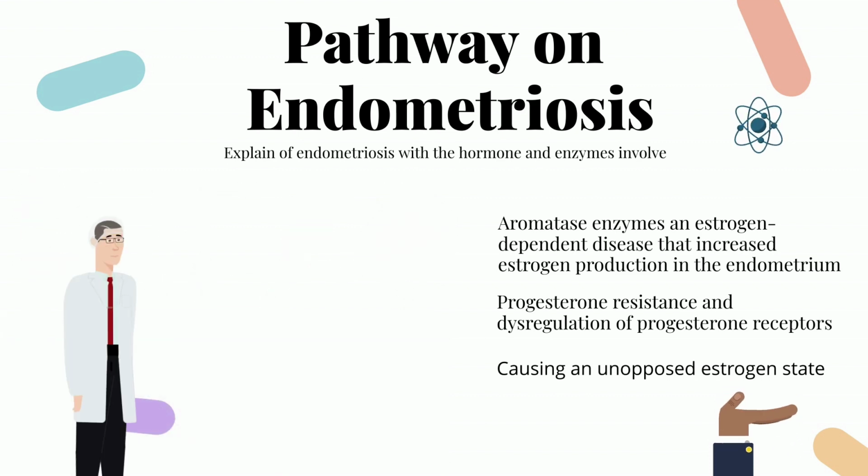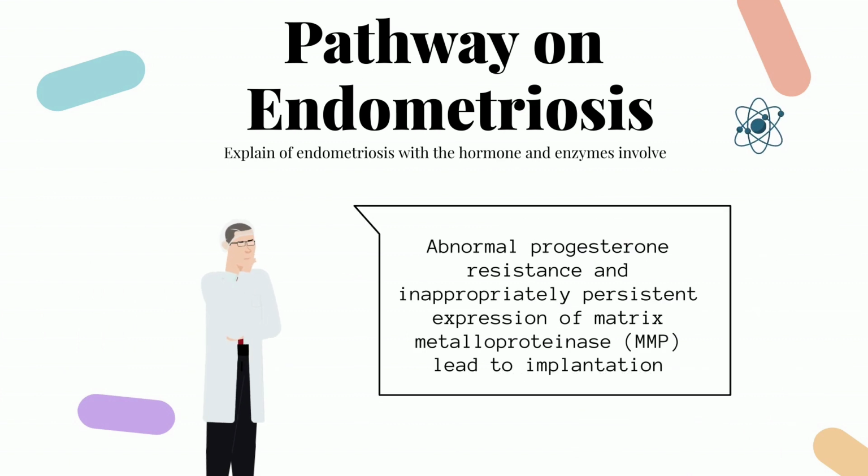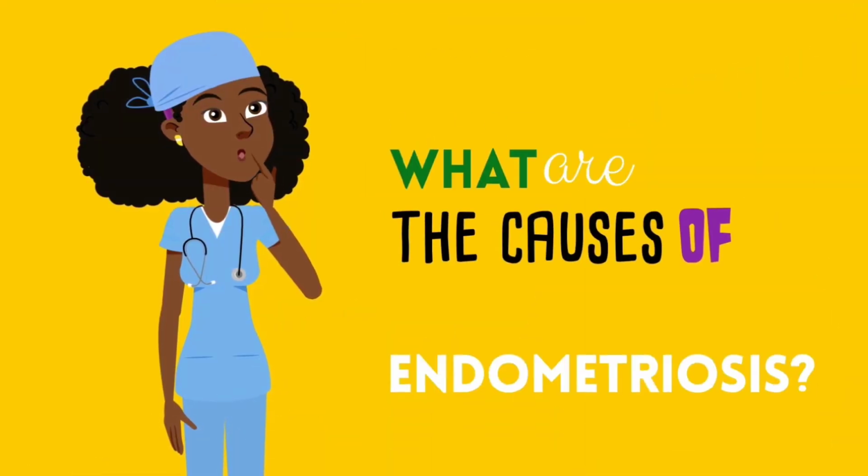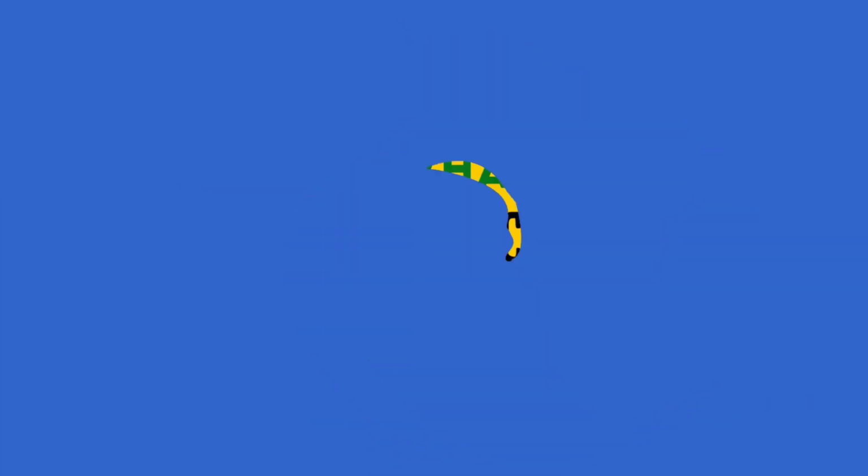irregular or heavy periods. Abnormal progesterone resistance and imperceptibly persistent expression of matrix metalloproteinase remain elevated during an inappropriate period. The disinhibition of this protein could lead to constant matrix breakdown, not conducive to implantation, and also cause irregular and heavy menstrual bleeding. Do you know what the causes of endometriosis are?